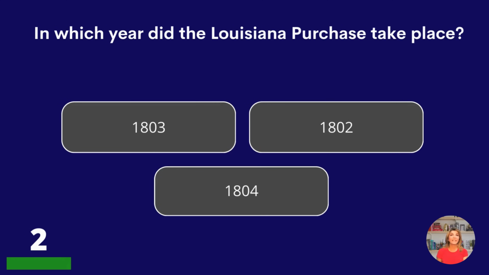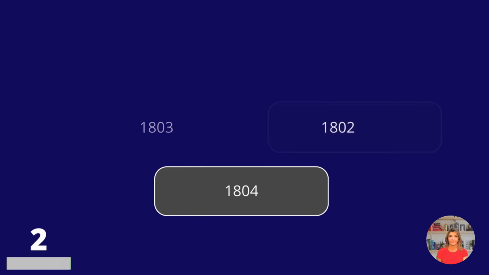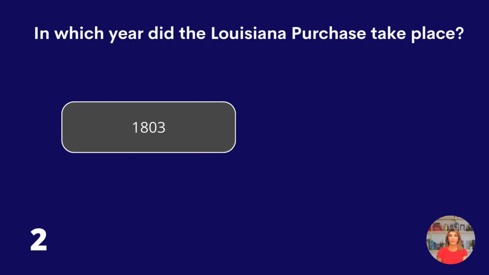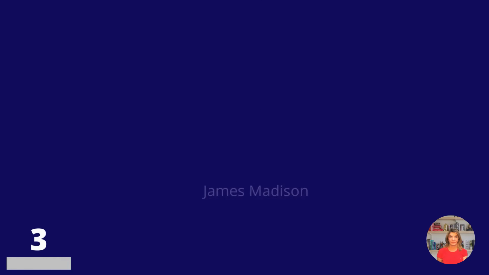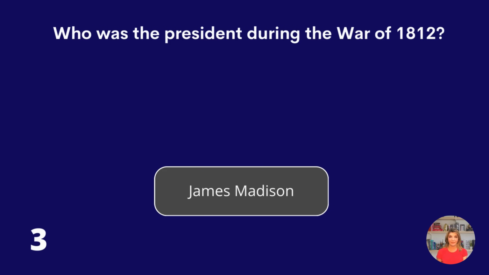In which year did the Louisiana Purchase take place? 1803, 1802, or 1804? 1803. Who was the president during the War of 1812? Thomas Jefferson, George Washington, or James Madison? James Madison.